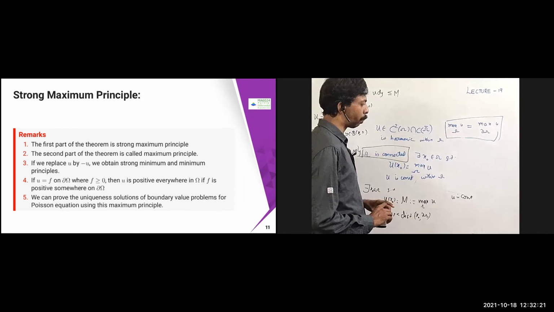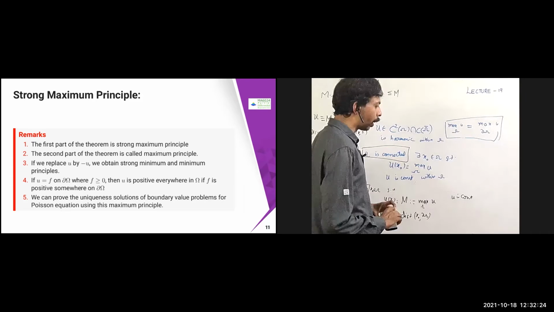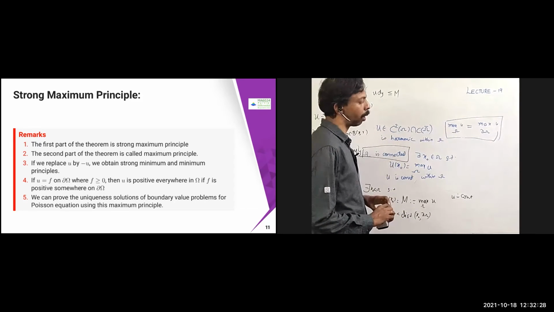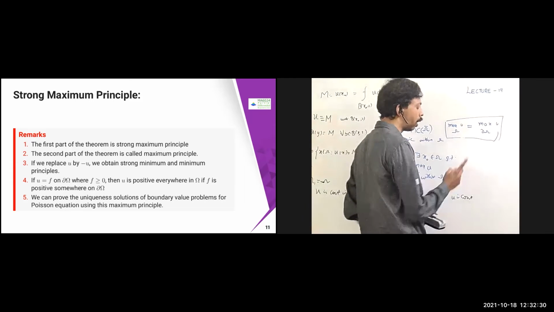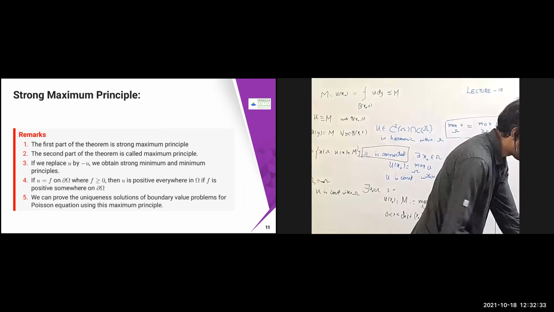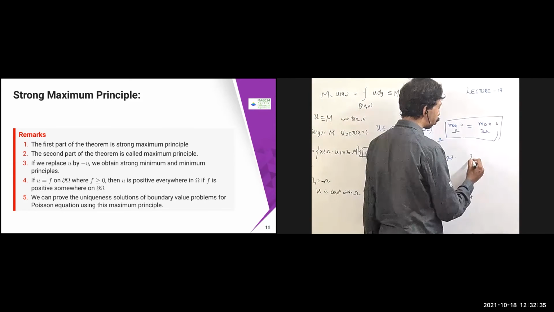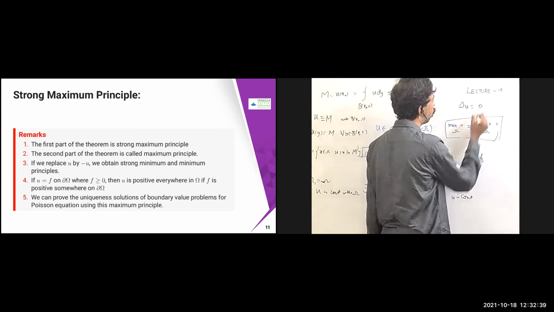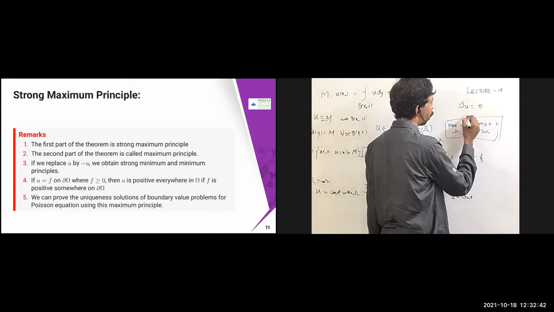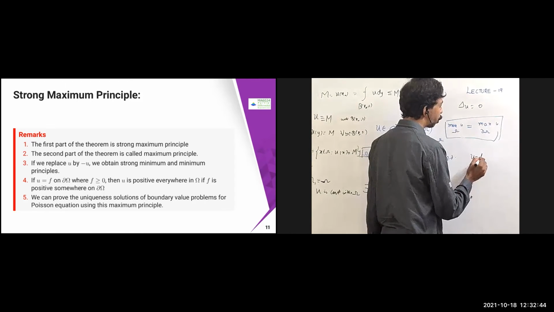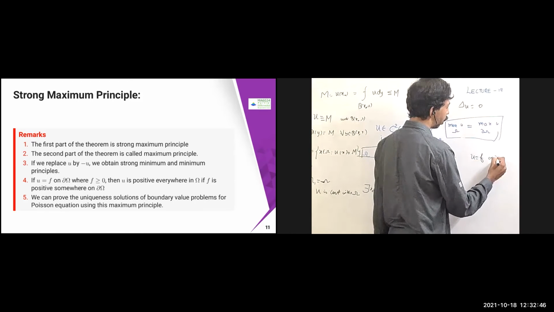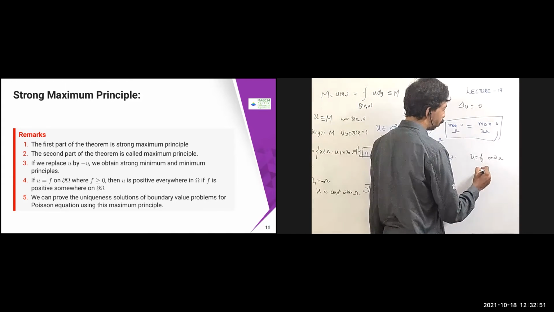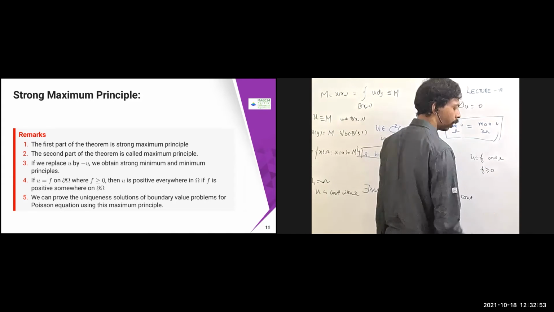So these are some of the observations or remarks. Then suppose u equal to f on the boundary, dou omega. My u is harmonic, etc. Because when I have this problem del u equal to 0, I have to put some boundary conditions. Suppose u equal to f on dou omega, and I assume that f is greater than or equal to 0 also.